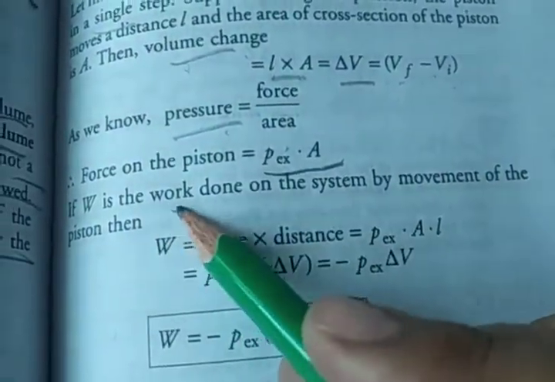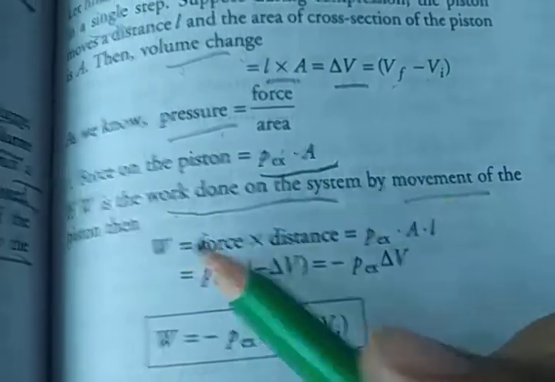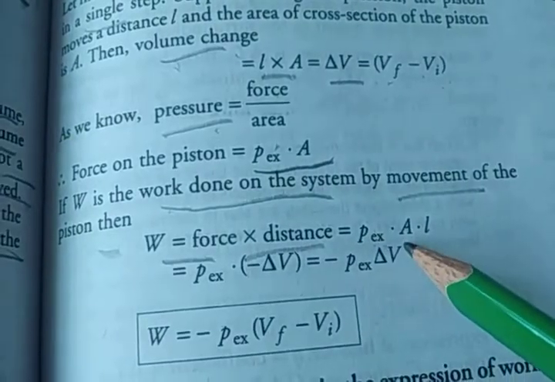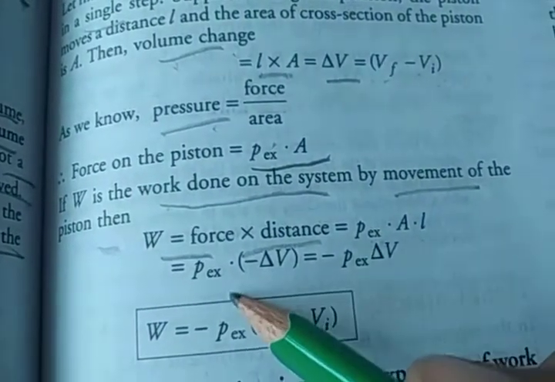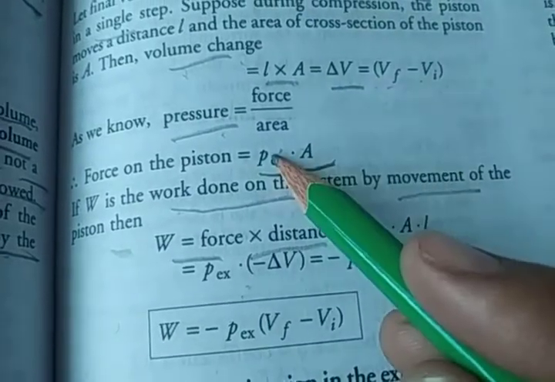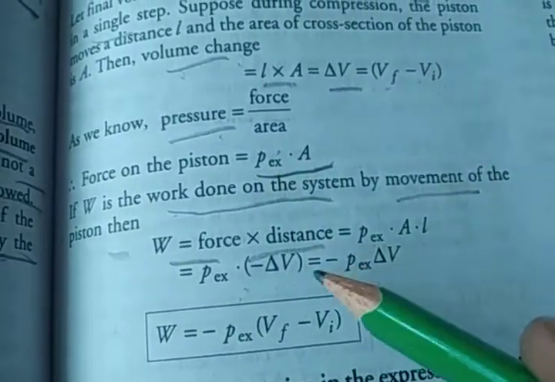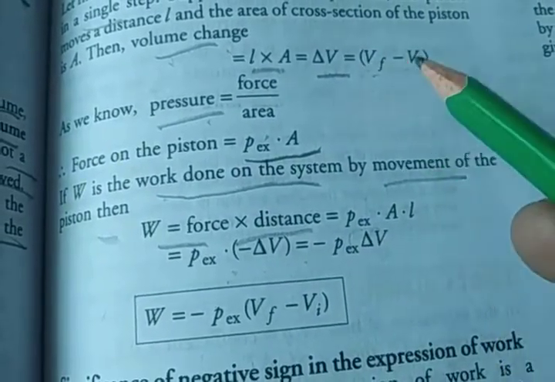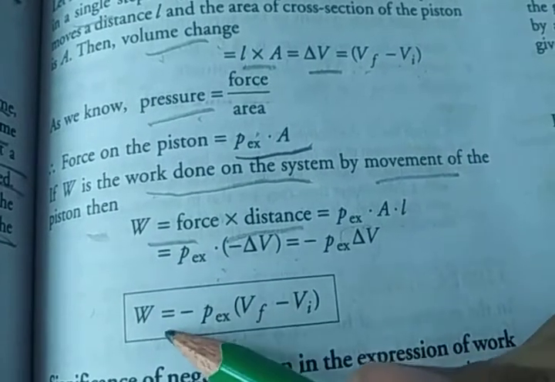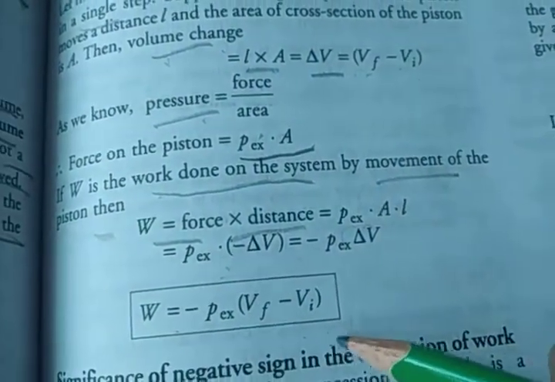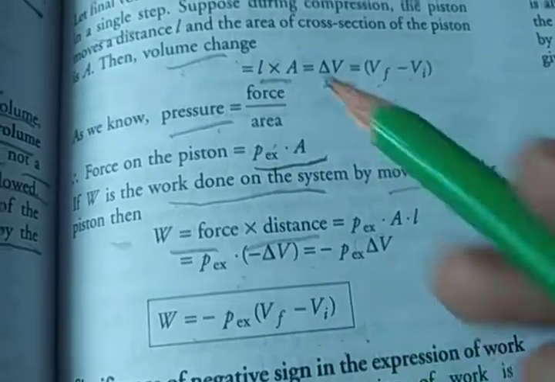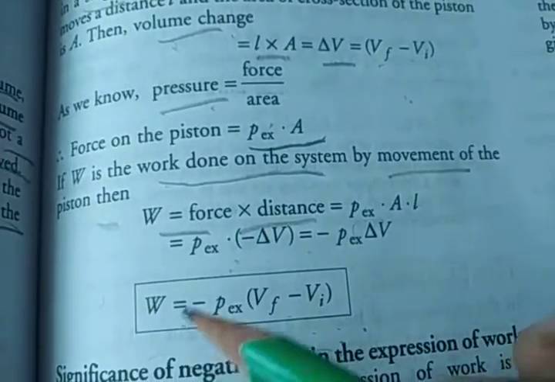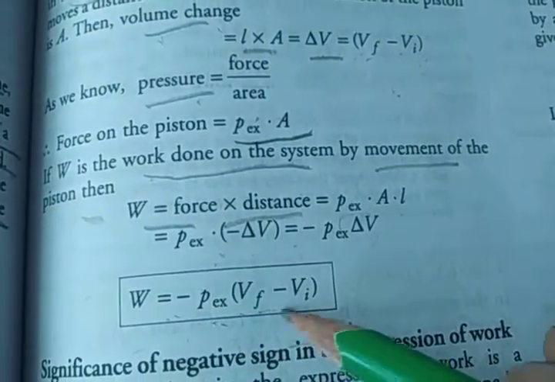If W is the work done on the system by movement of the piston, then W is equal to force into distance, PEX dot A into L. PEX A into L is denoted by the delta V, volume. So W is equal to minus PEX delta V, where delta V is the final volume minus initial volume. So W is equal to minus PEX into Vf minus Vi. This is the irreversible process.